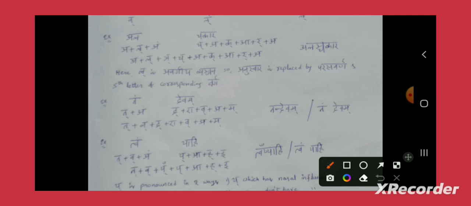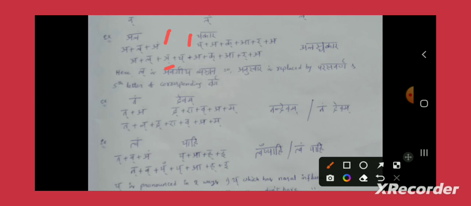Now let's see this example. Alan Chakara. Expand alam: a plus lakara plus am, and expand chakara: chakara plus a plus kakara plus a plus repa plus a. Now what does our definition say? When Anuswara is followed by a Varga Vyanjana, the replacement will happen on the left hand side. This Anuswara will be replaced by its respective nasal letter of the corresponding Varga.